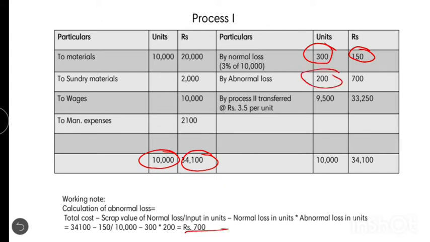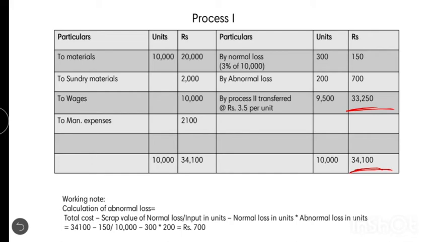Therefore the abnormal loss is 700, that is written here. And the next step is balancing the account. Therefore we can balance the account and get a balance of 33,250 to be transferred to the process 2